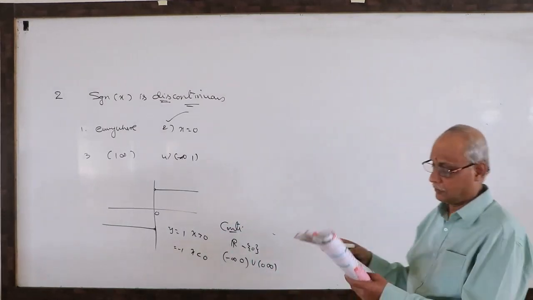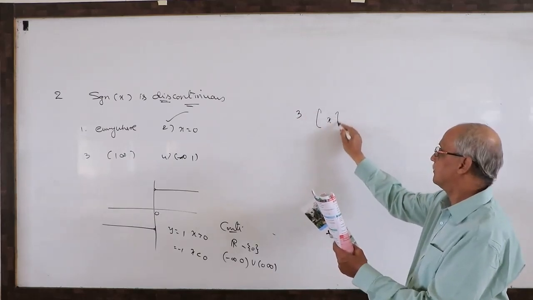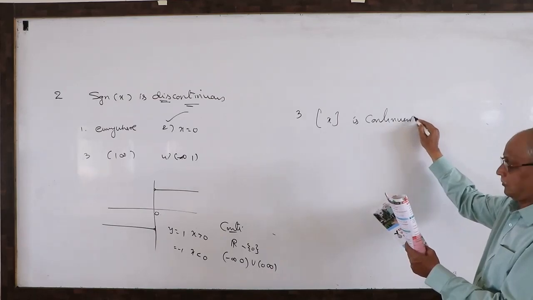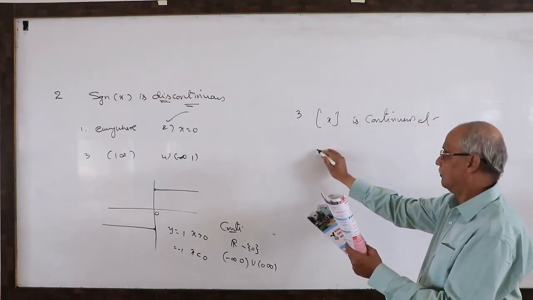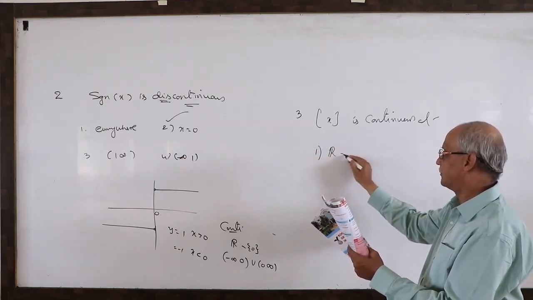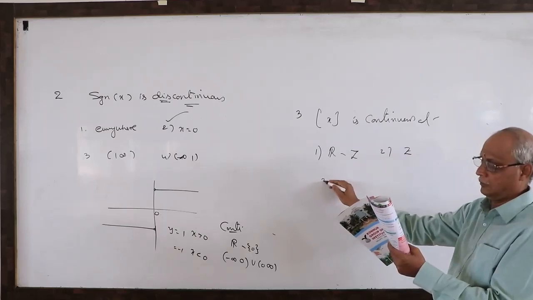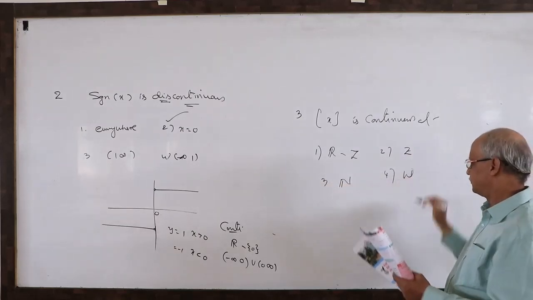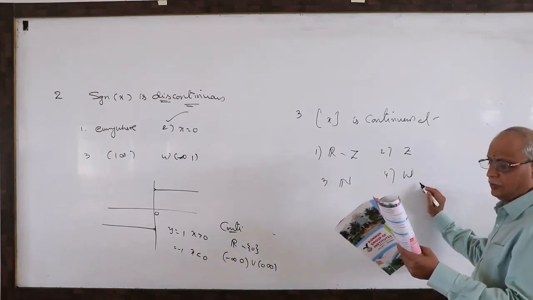Another one, the third problem. Step of x is continuous at R minus Z, or N, or capital W. What are these set representations we know generally?